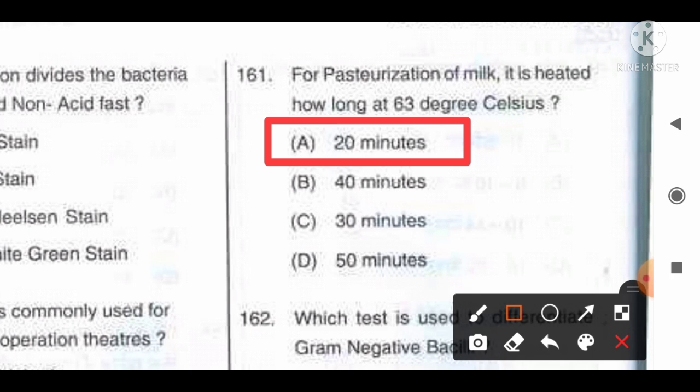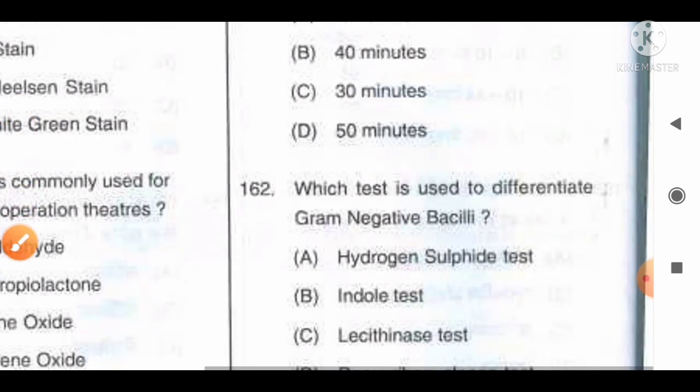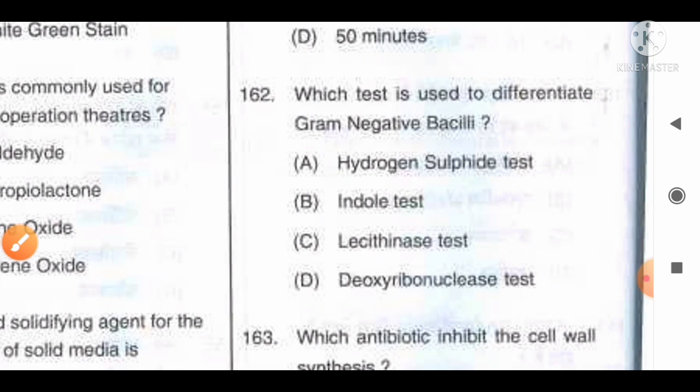Move to the next question, number 162. Which test is used to differentiate gram negative bacilli? The options are A. Hydrogen sulfide test, B. Indole test, C. Lecithinase test, D. Deoxyribonuclease test. The fact available regarding this question: the indole test is used to differentiate species of Enterobacteriaceae, a large family of gram negative bacteria. So it is option B. The indole test is the correct answer for this question.